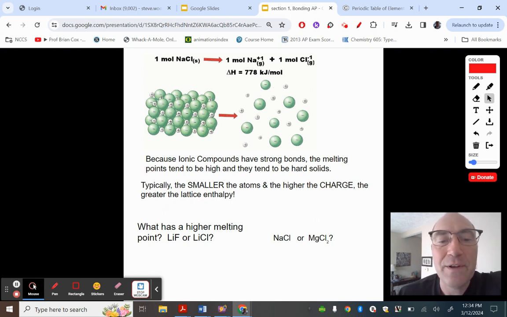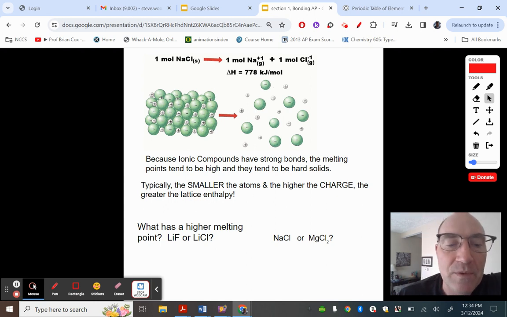Now the trend goes like this. If it has a strong ionic force, and ionic bonding is usually super strong, so they tend to be solid, they tend to be hard, and they're tough. They're strong bonds. But the smaller they are, and the higher the charge, that leads to a greater lattice enthalpy.